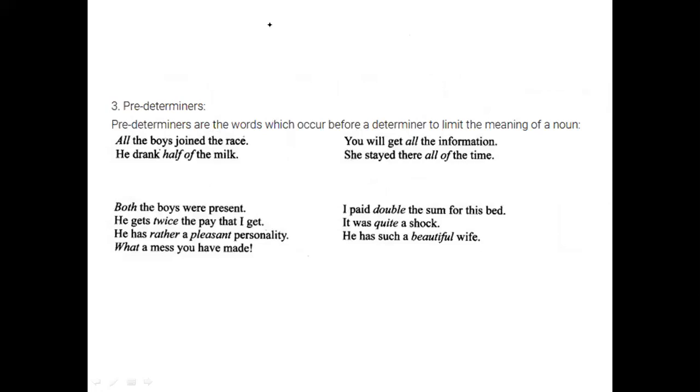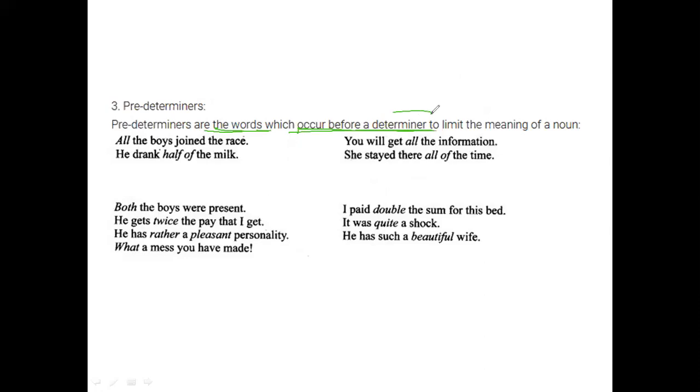So we have first predeterminers. Okay. So what are predeterminers? Predeterminers, as we can see here through the definition, are the words which occur before a determiner.